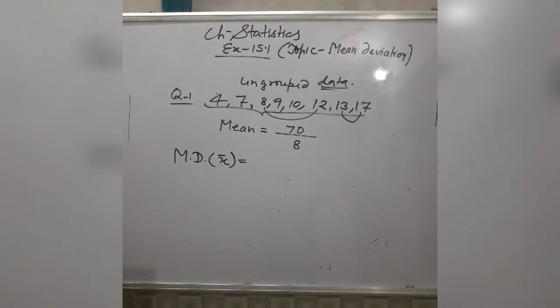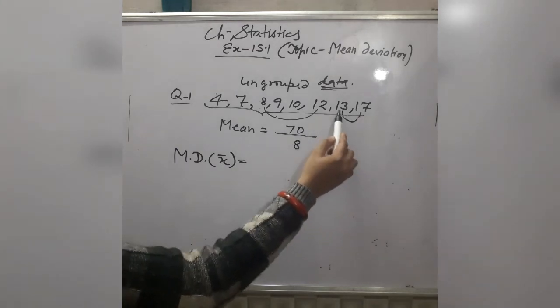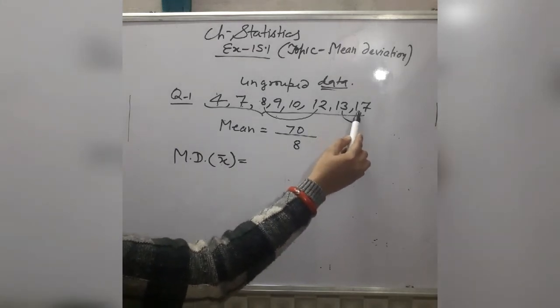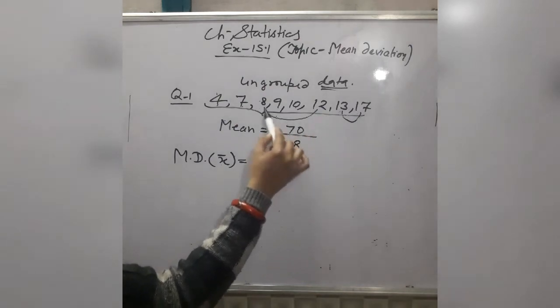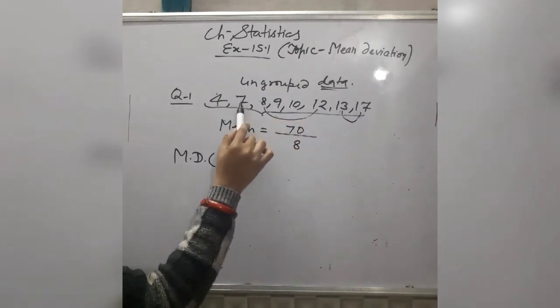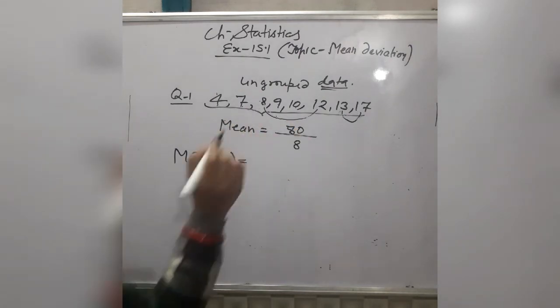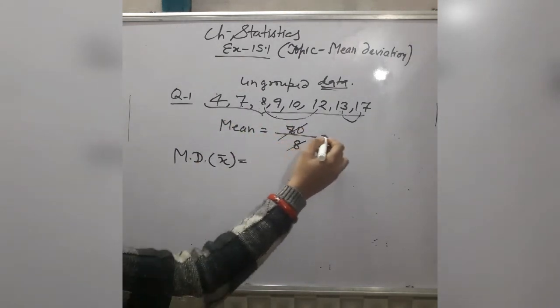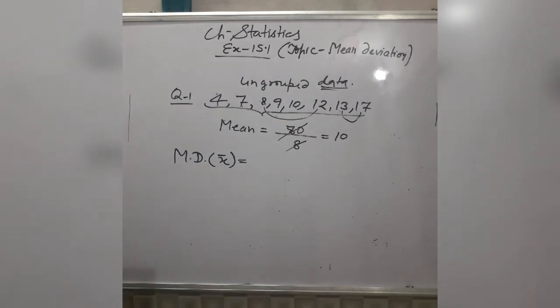Listen again, what is the sum? Check it again. Sorry, this is not 20, this is 30. 30 plus 20, 50, 60, 69, then 76 plus 4, 80. Sum is 80, and 80 divided by 8, mean is 10.